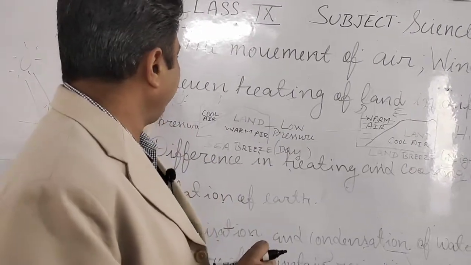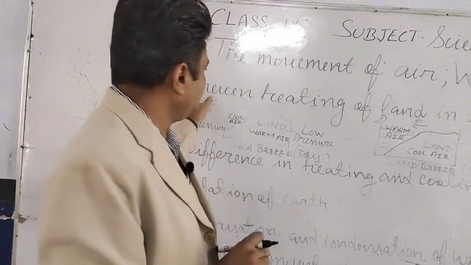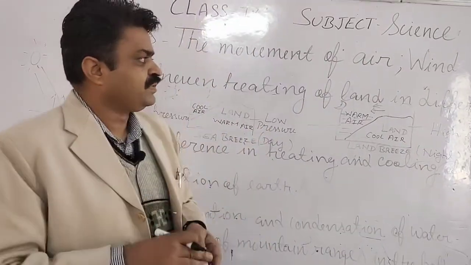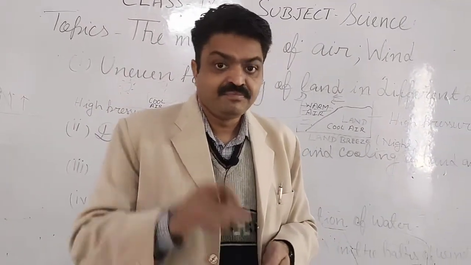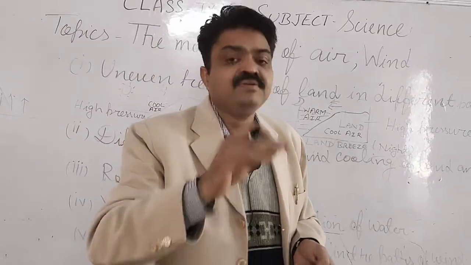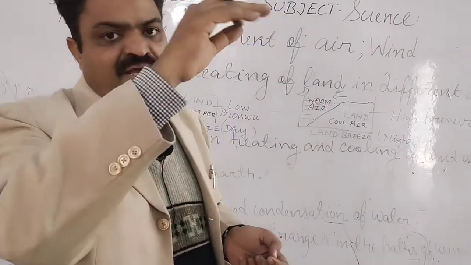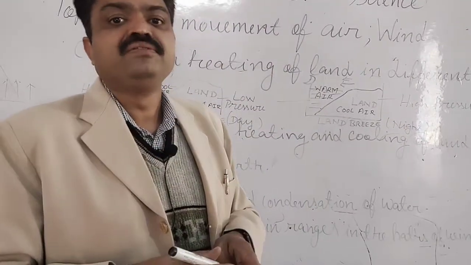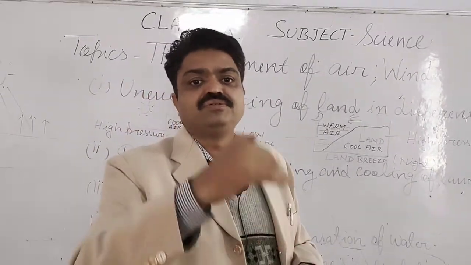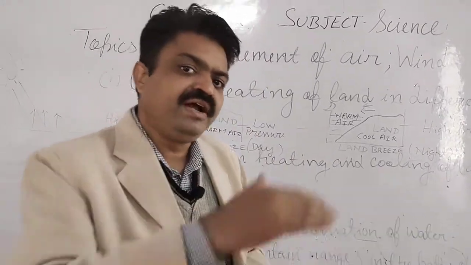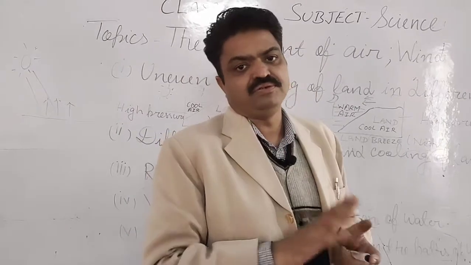So what is the main cause, student, of the wind blowing? It is uneven heating of the land in different parts of the earth. Means when the sun radiations fall on the ground, then they are reflected back, and due to that reflection the air becomes hot, and that hot air takes the place of the cool air, and in this process the wind blows.